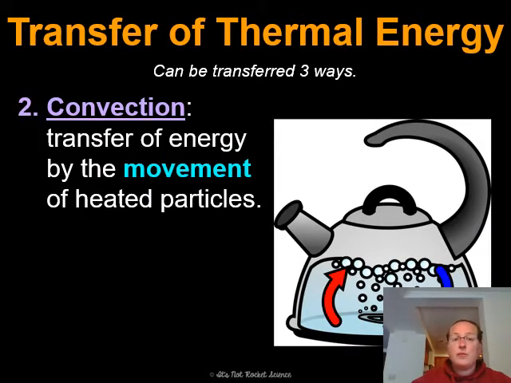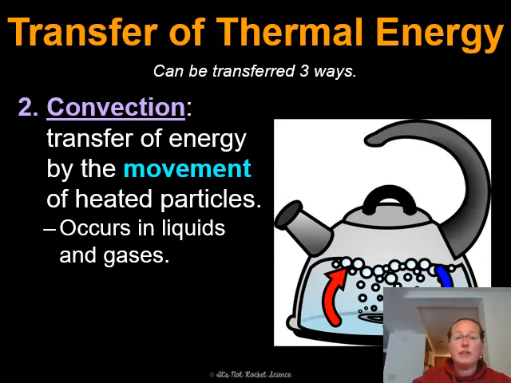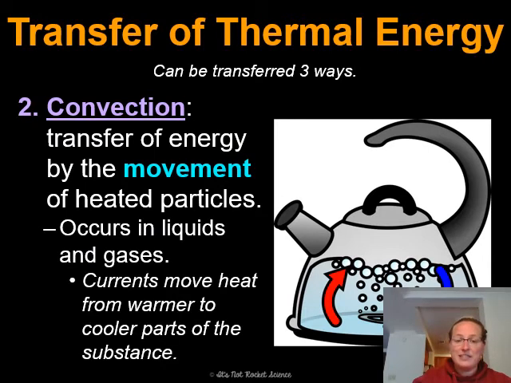The next way that we transfer thermal energy is something called convection. You may have heard of a convection oven. Convection is the transfer of energy by the movement of heated particles. So in this picture of this tea kettle, we're seeing an example of convection. Convection occurs in liquids and in gases. Currents move the heat from warmer to cooler parts of the substance.